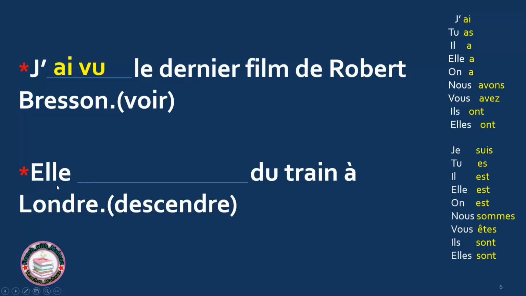And here I have descendre, to get down or to get off. And I have elle. This is a movement verb. So I say elle est. Elle est descendue. Descendu is the PP of descendre, and you should pay attention because elle is a woman. I add an e at the end of PP. Elle est descendue. She got off du train, the train, à Londres, in London. Elle est descendue du train à Londres.